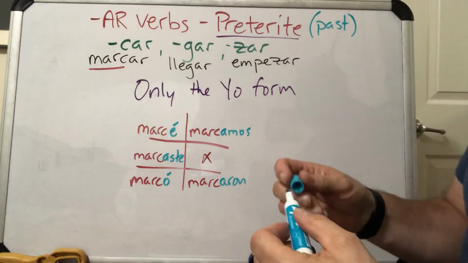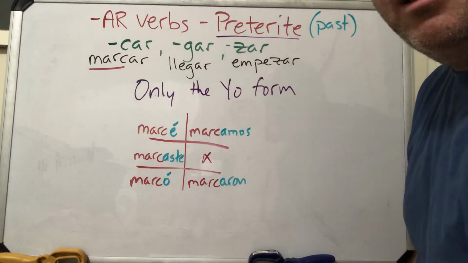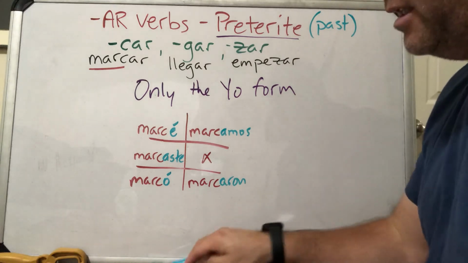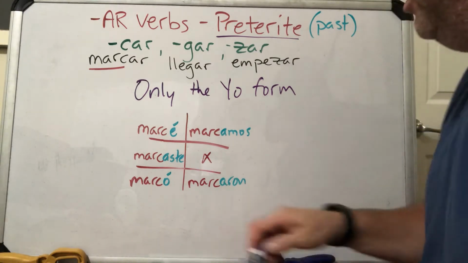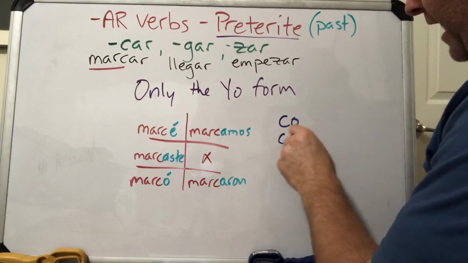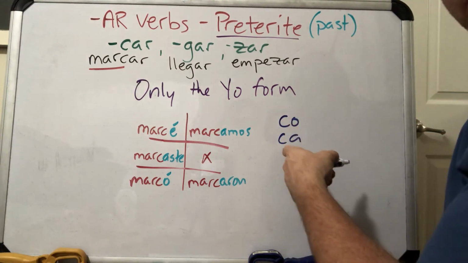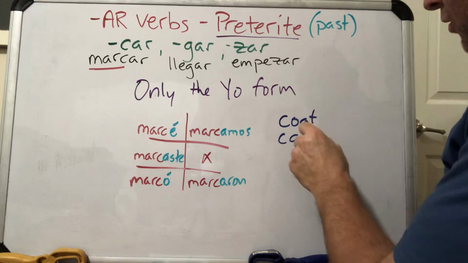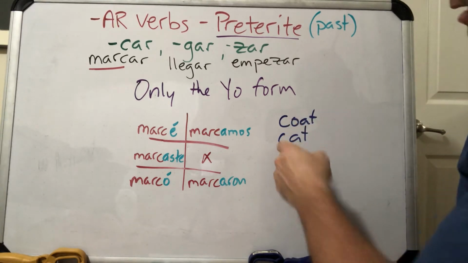Okay, this pronunciation problem is the same issue we have in English, where we have the C. When the C is followed by an O or an A, it's the K sound, right? Like we have coat or cat. It's the K sound.